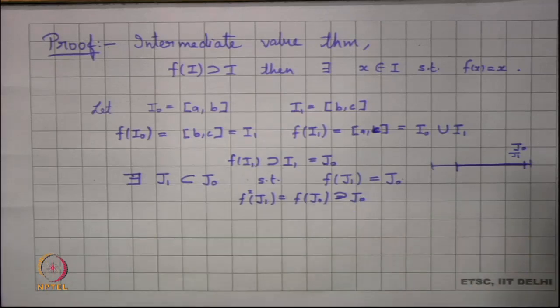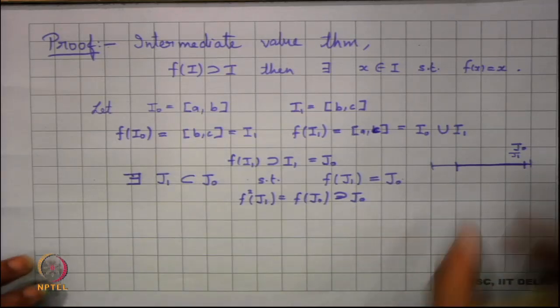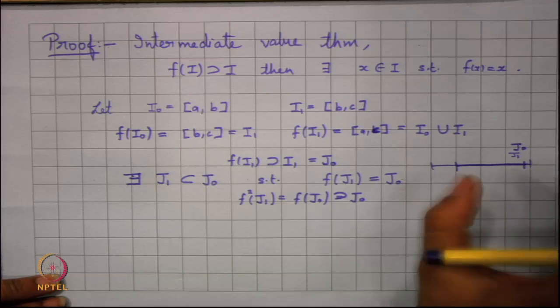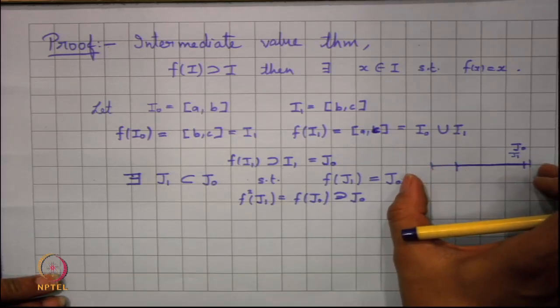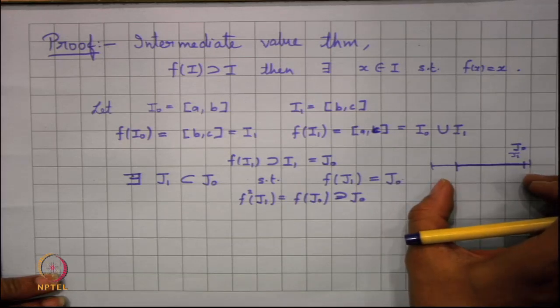So, if I start with my J1 and apply f to it 2 times successively, I find that it contains J naught. If it contains J naught, it also contains J1. Since it also contains J1, that means I should have a subset J2 of J1.